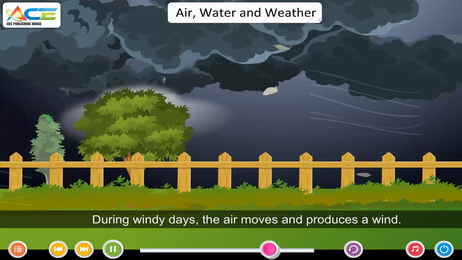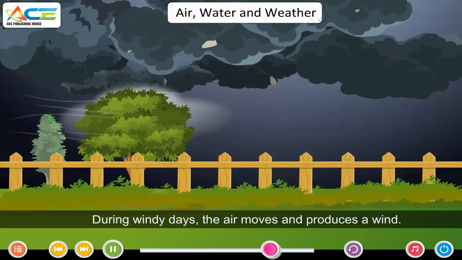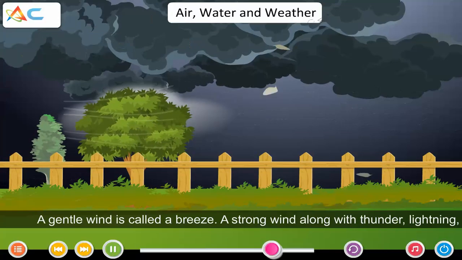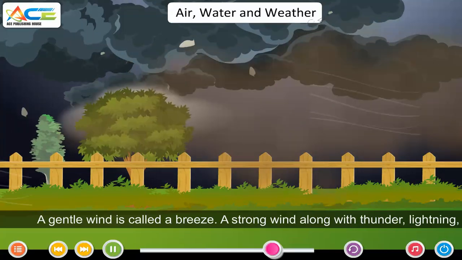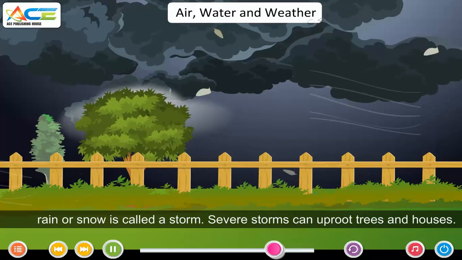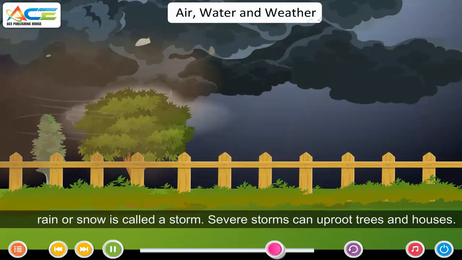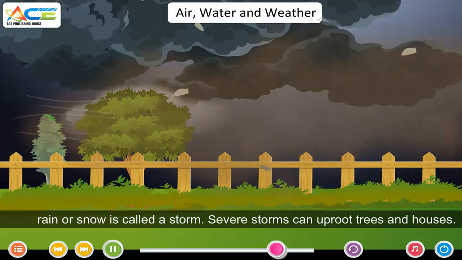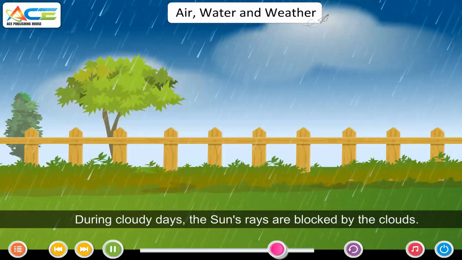During windy days, the air moves and produces a wind. A gentle wind is called a breeze. A strong wind along with thunder, lightning, rain or snow is called a storm. Severe storms can uproot trees and houses.